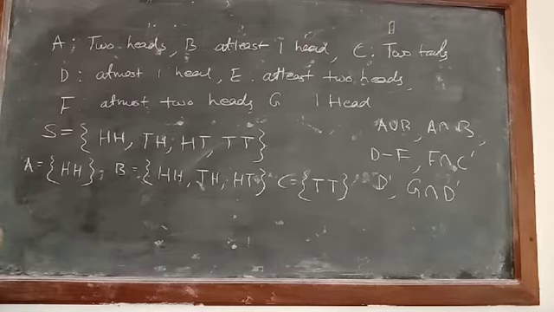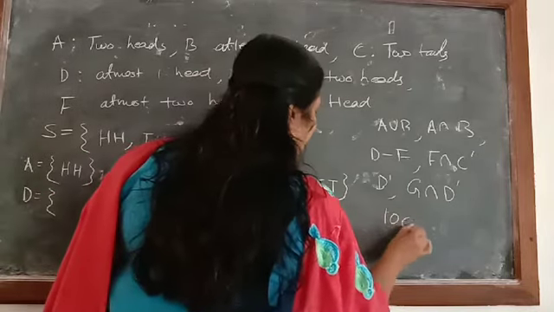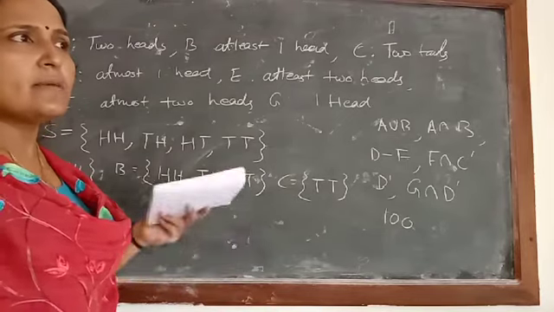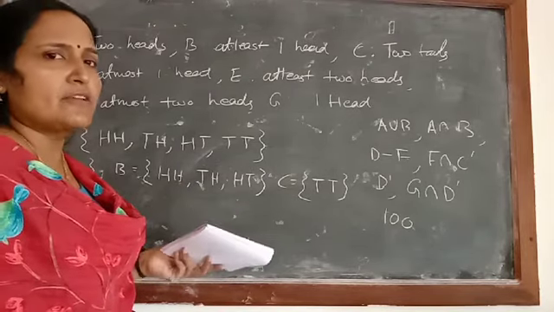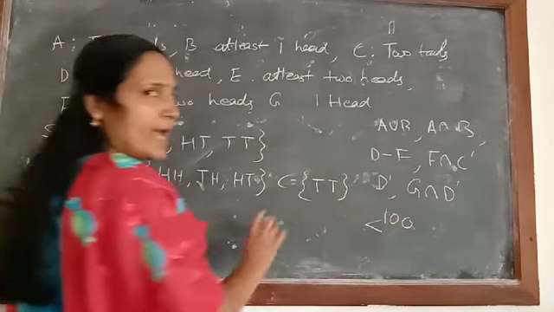Then D, what did we write there? At most one head. What is the meaning of that? In the examination, if the passing mark is at most, meaning maximum, say 100, what are the possible marks you can get? You can get either 100 or less than 100.